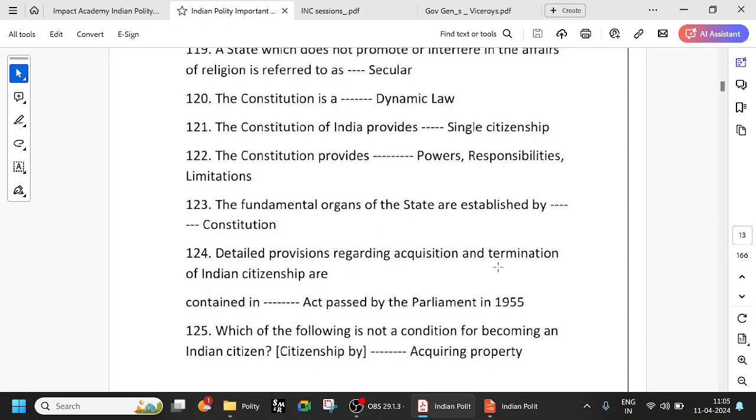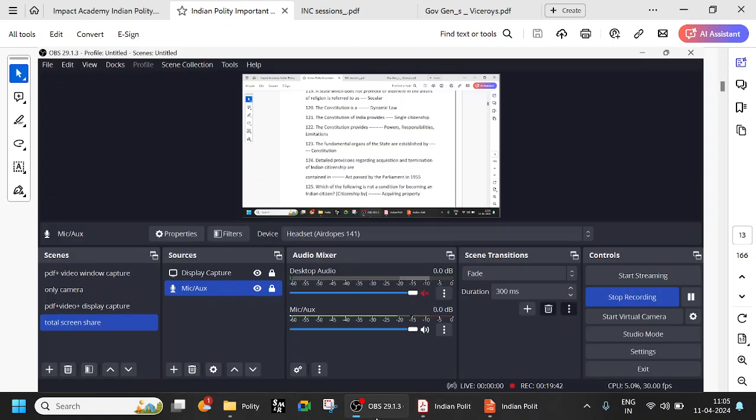Detailed provisions regarding acquisition and termination of Indian citizenship are contained in the Citizenship Act of 1955, passed by the Parliament, and we've already seen that.